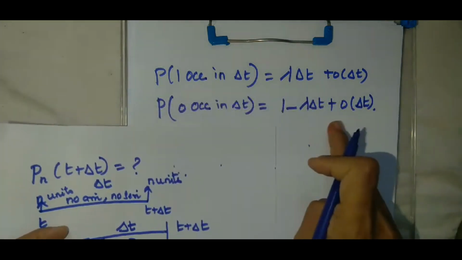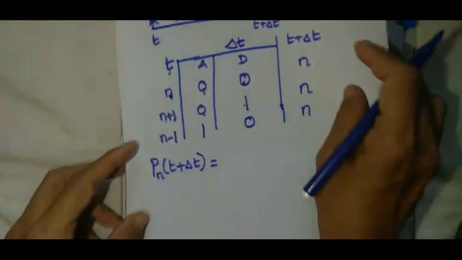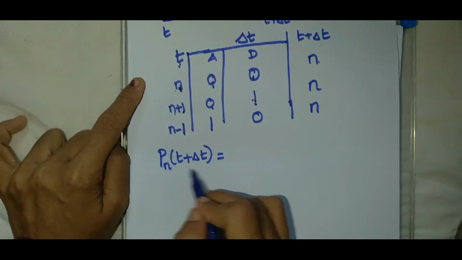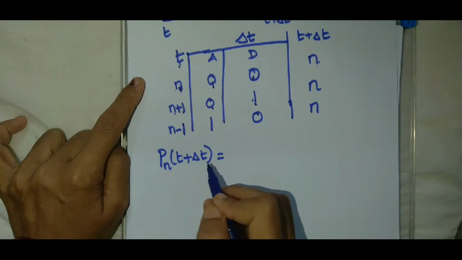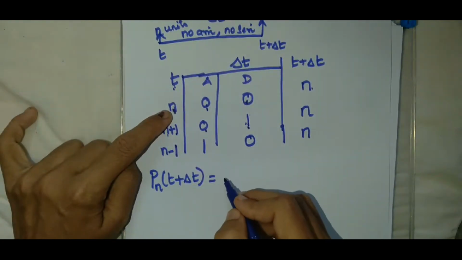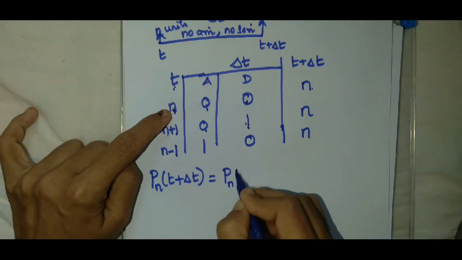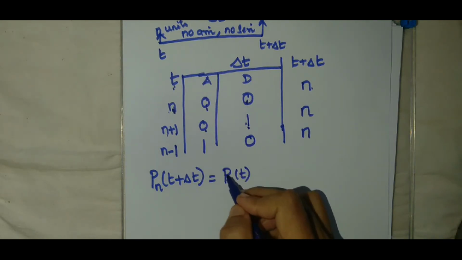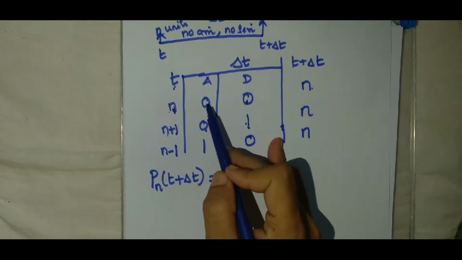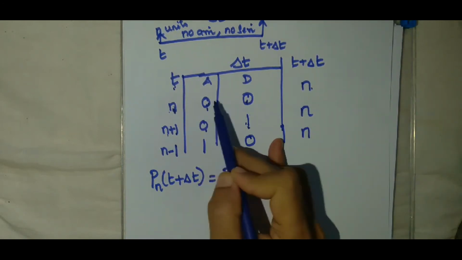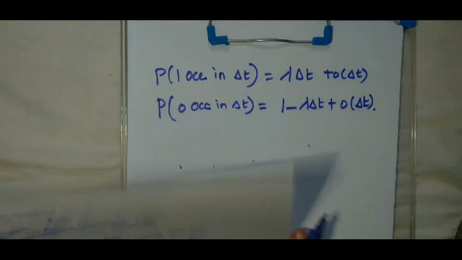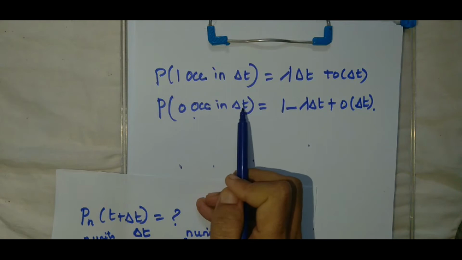Now, use the same concept here. So, what will I get? What is the probability that there are n customers in the system during the time t plus delta t? What is the meaning? That means there are already n customers in the system in the time interval of length t, and zero arrival in the system in delta t time period. So zero arrival, zero occurrences in time delta t.